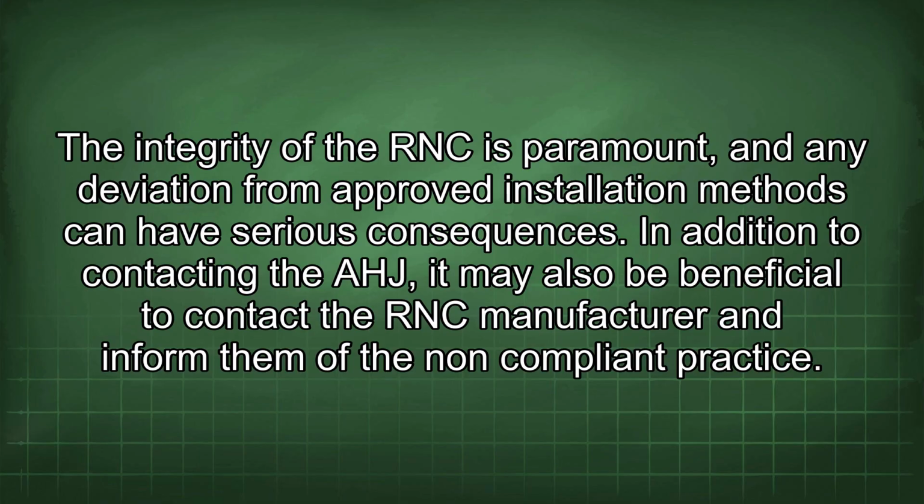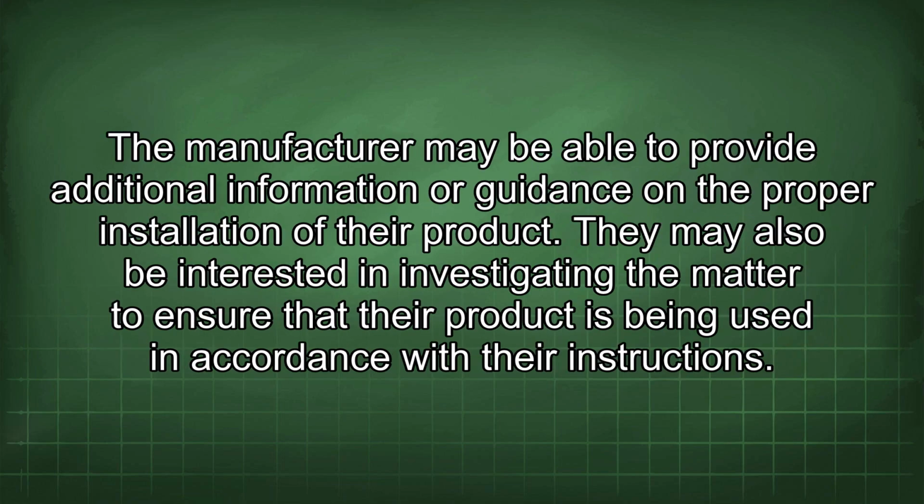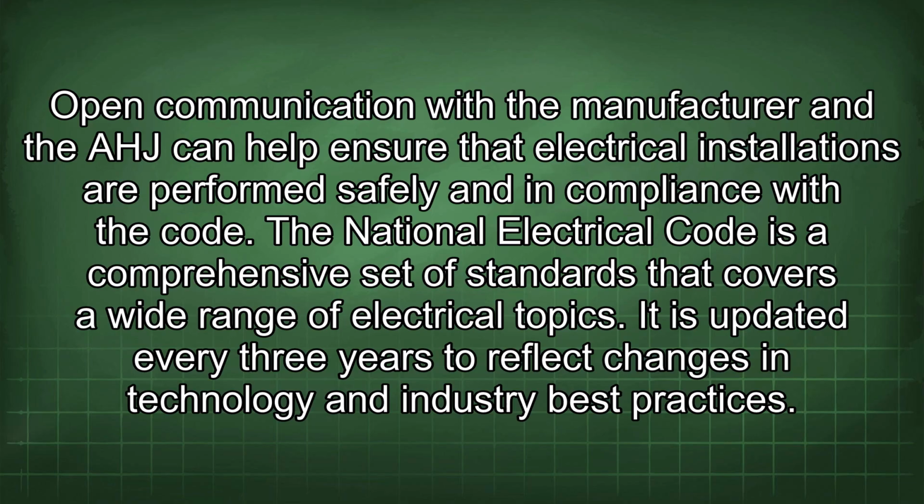In addition to contacting the AHJ, it may also be beneficial to contact the RNC manufacturer and inform them of the non-compliant practice. The manufacturer may be able to provide additional information or guidance on the proper installation of their product. They may also be interested in investigating the matter to ensure that their product is being used in accordance with their instructions. Open communication with the manufacturer and the AHJ can help ensure that electrical installations are performed safely and in compliance with the code.